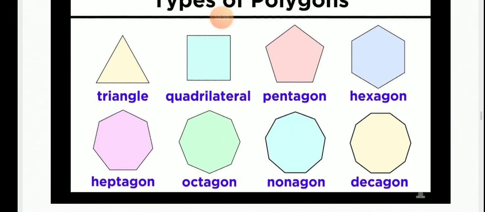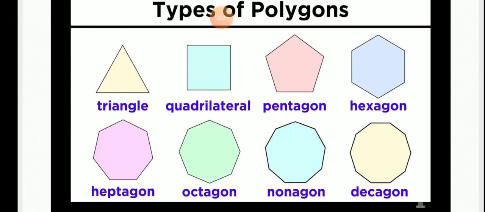These are some examples of types of polygons. What we have seen now is given here: triangle, quadrilateral, pentagon, hexagon, heptagon, octagon, nonagon, and decagon.